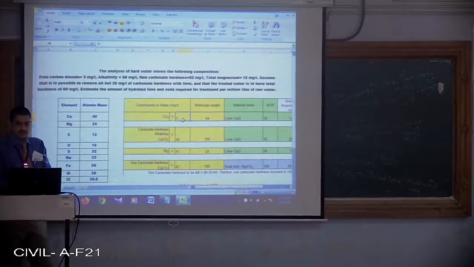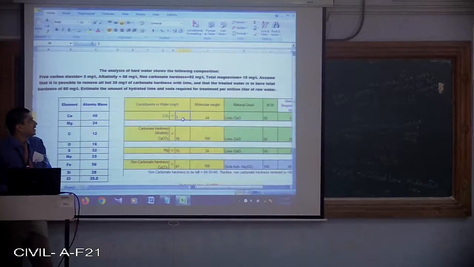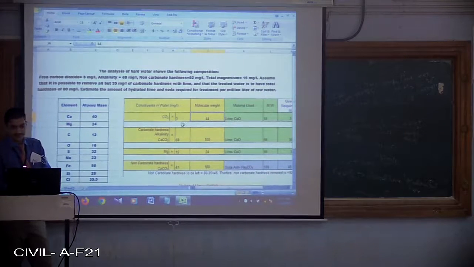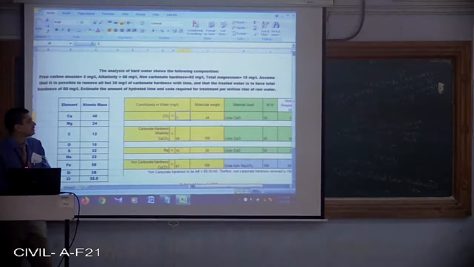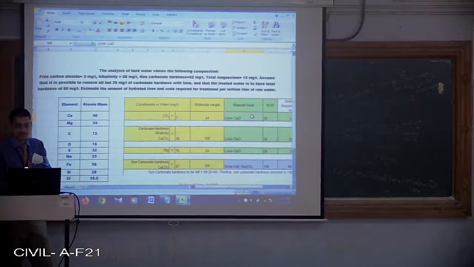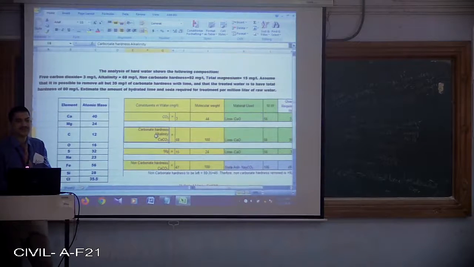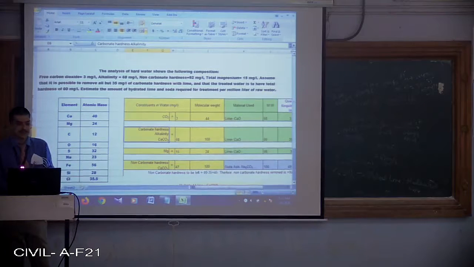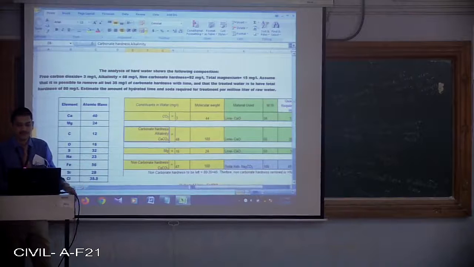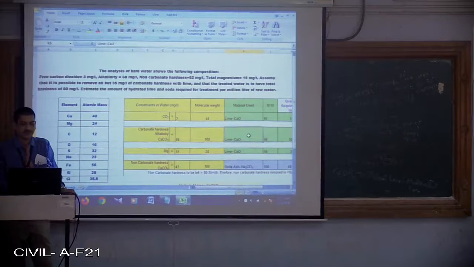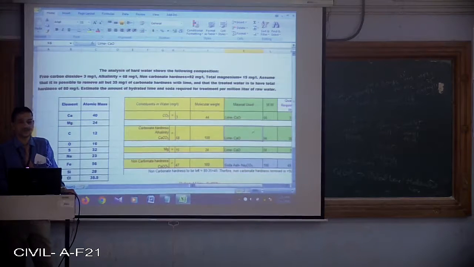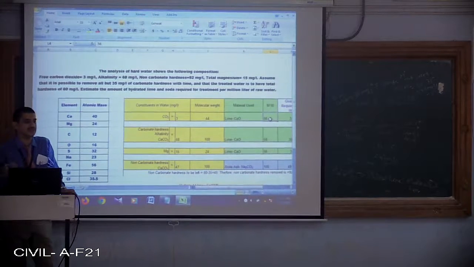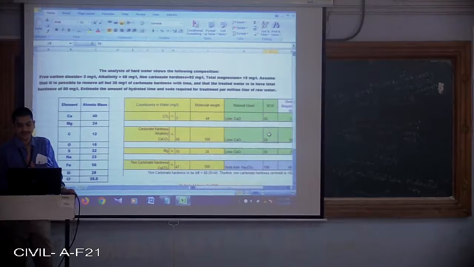In this particular problem, for carbon dioxide we have already found the molecular weight. What is the concentration to be removed? 3 mg per liter. It is removed by what? Lime. Coming to alkalinity, alkalinity imparts temporary hardness. Again, this will be removed by lime. That's why I have considered lime. What is lime? Lime is CaO. That means the molecular weight is how much? 40 plus 16, that will be 56.